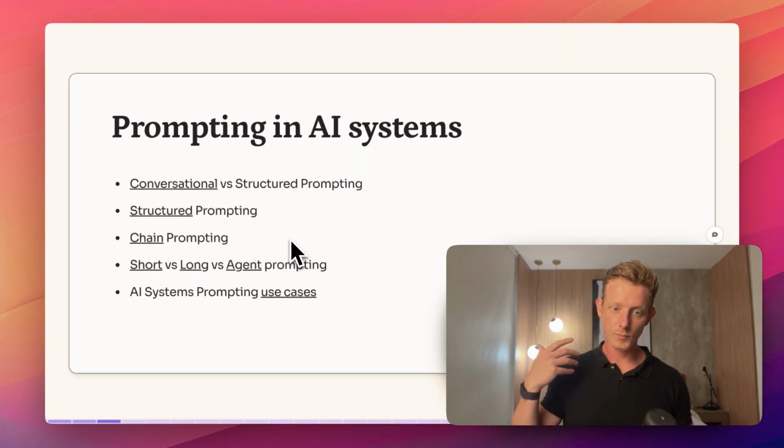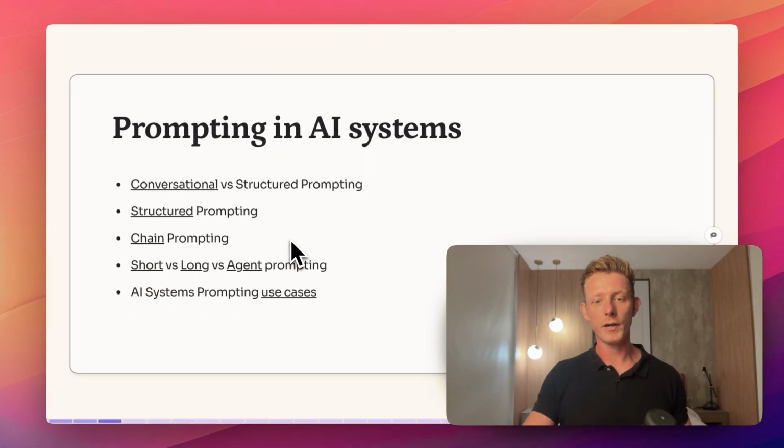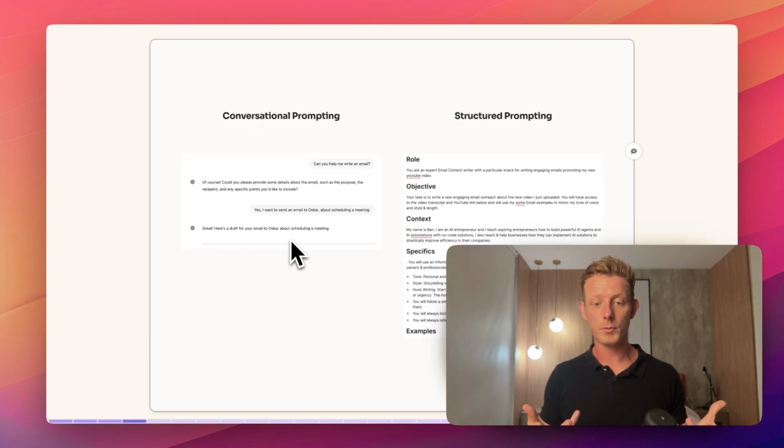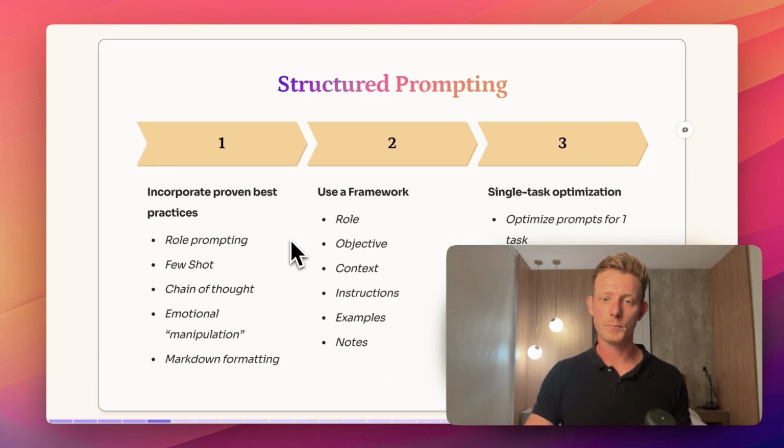So here are the key concepts I just want to go over very quickly. First of all, as I said, there's a big difference between conversational prompting and structured prompting, right? Conversational prompting is what we do inside of ChatGPT, where we go back and forth until we get the right output. Now, we don't have that flexibility inside of our systems, so that's why we use structured prompting, right? And structured prompting basically follows a framework and incorporates proven best practices, right?